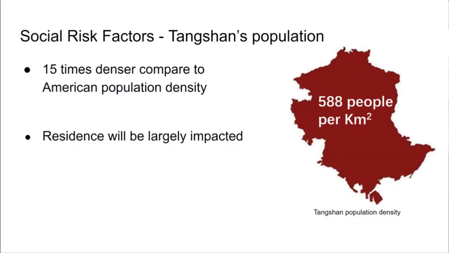Tangshan has a very high population density of approximately 588 people per square kilometer, which is almost 15 times denser than the population density of America. Therefore, residents will be largely impacted once an earthquake happens.